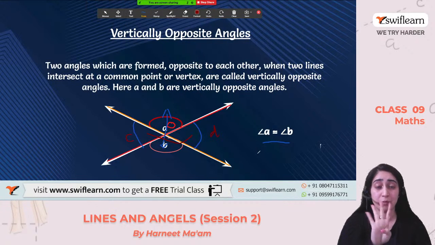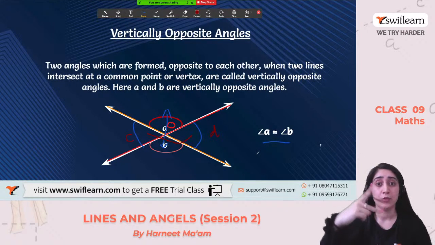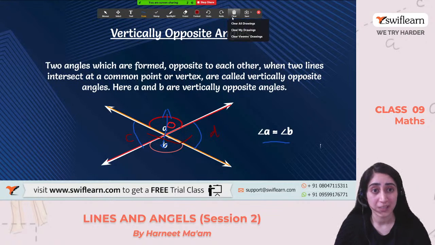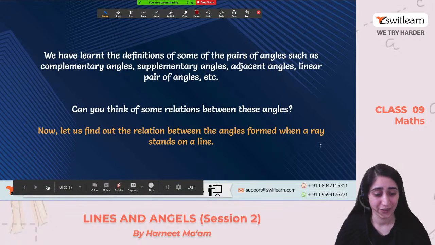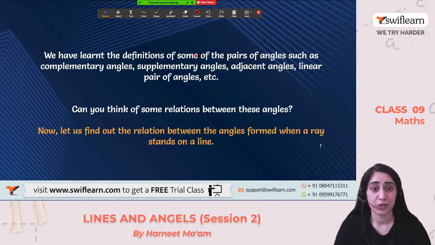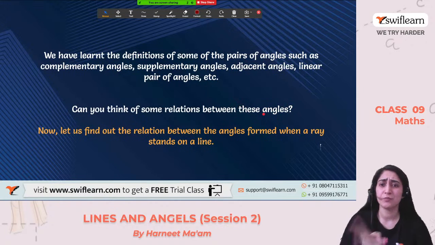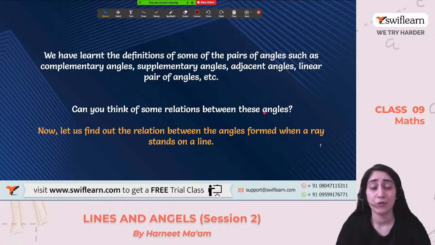So at a point, we make 4 angles, and both the vertically opposite angles are always equal. Am I clear? Okay. Now, we have learned the definitions of some pairs of angles, such as complementary angles, supplementary angles, adjacent angles, linear pairs, etc. Can you find some relation between these angles? There is some relation between these angles that we are going to study.